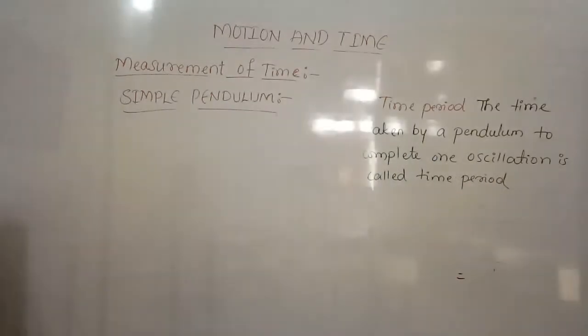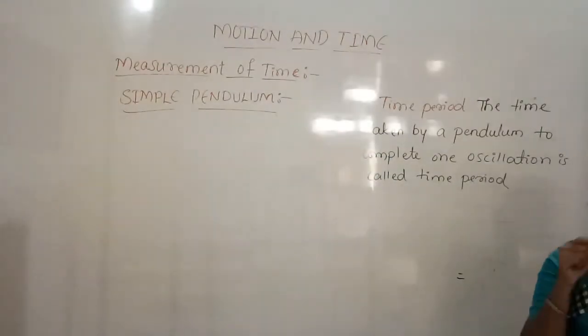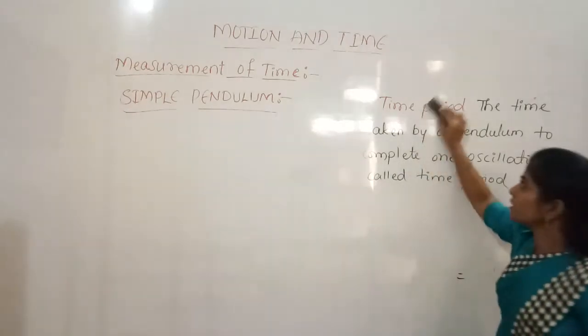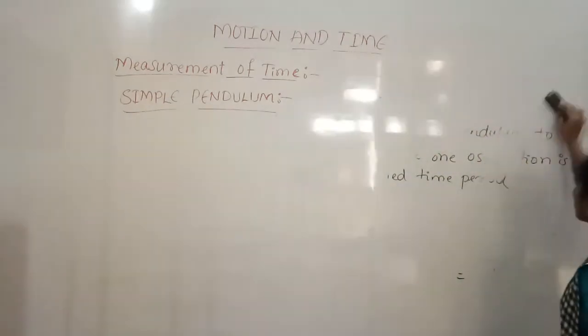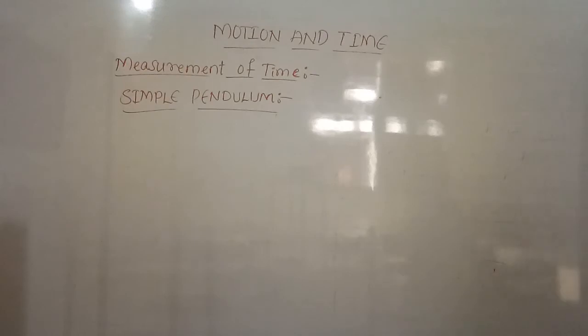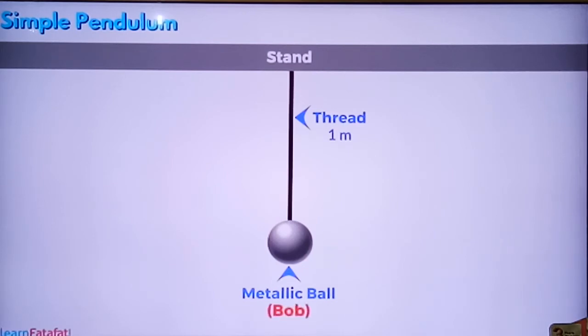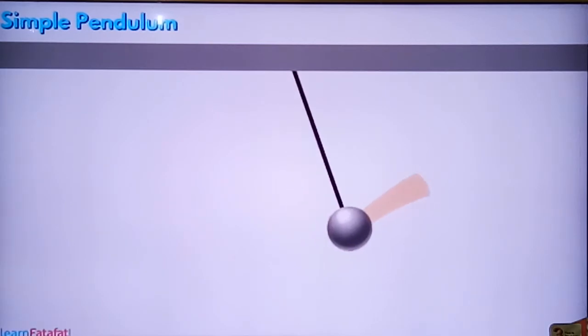And then we can see the simple pendulum experiment, with an attached video clip. Now we can see how to demonstrate the simple pendulum activity. Simple pendulum: here it has a metallic ball and a thread of 1 meter that is suspended to a stand. It is freely suspended, and this metallic ball is also called bob.